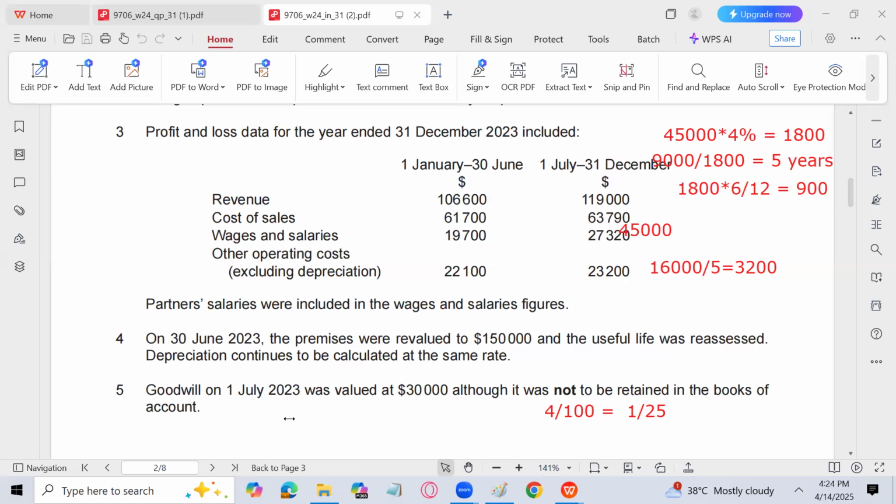For the remaining 6 months, the value of the premises is going to be 1,50,000.